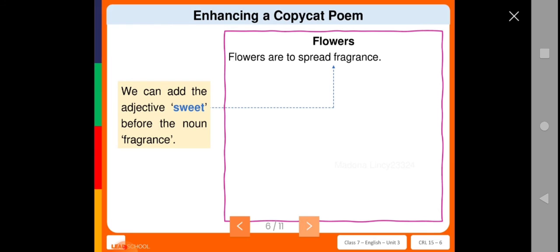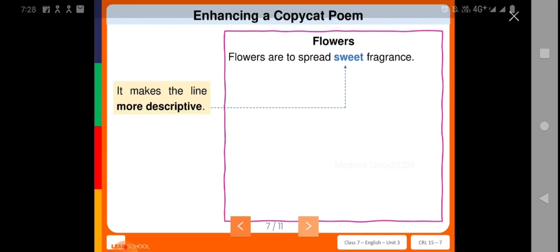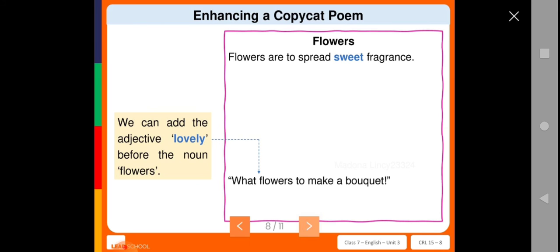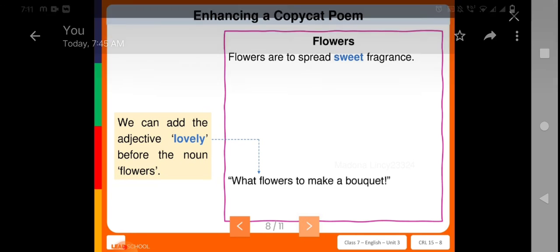So here, from the first sentence, flowers are to spread fragrance, they have added the word sweet to make it crispier. So here, flowers are to spread sweet fragrance. This line makes it more descriptive. The last line they have given is flowers to make a bouquet. What kind of flowers can you make a bouquet with? You can make a bouquet with lovely flowers. So here the word lovely has been added to enhance the sentence.